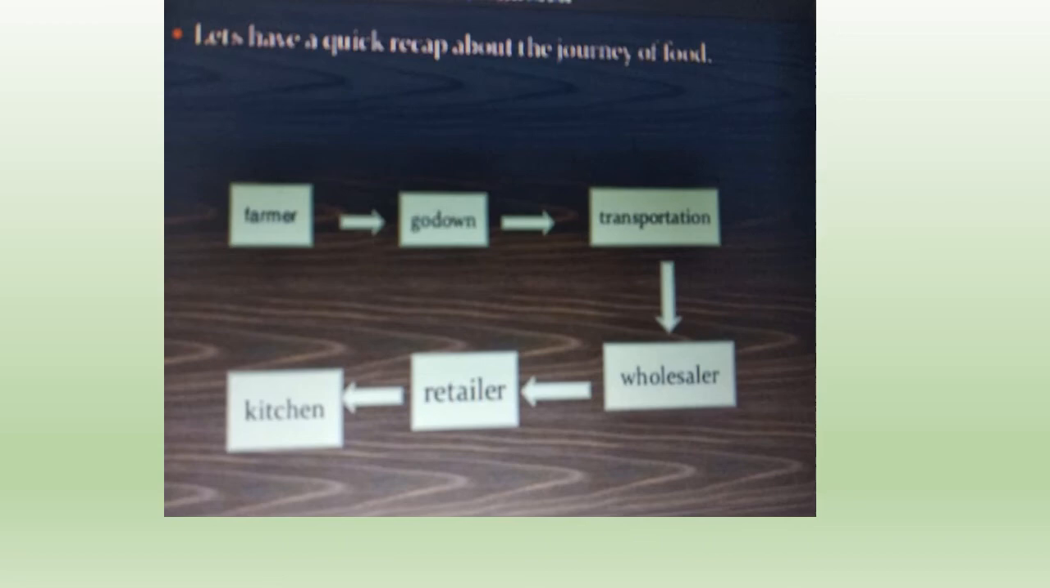Okay, now the wholesaler is a trader, is a man who is buying from the farmer. From the farmer, the wholesaler buys, and then the wholesaler sells it to the different retailers. Okay, we buy from the retailers. When your parents are going, they are buying it from the retail shop. Okay, then it is reaching your kitchen.